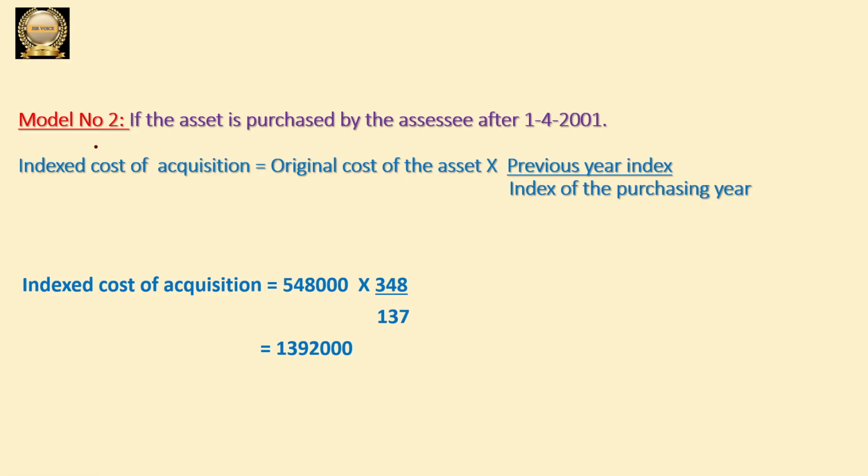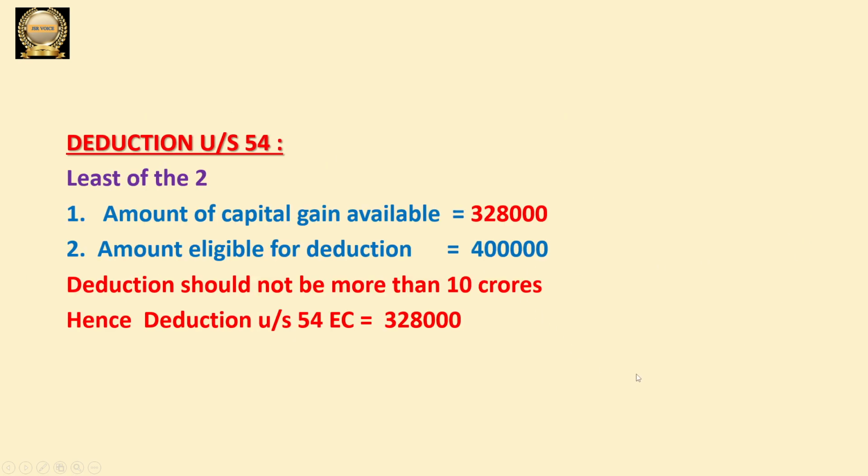Why do we need working notes? Because we need to calculate indexed cost of acquisition. So we took the formula and substituted the values, and we found out the indexed cost of acquisition here. And next one is the deduction under section 54. Okay. So we allowed deduction under section 54EC of 3,28,000 rupees, and we calculated that by using this rule.